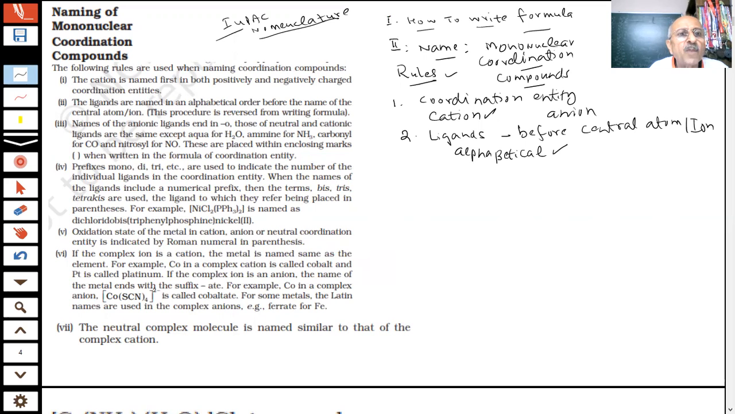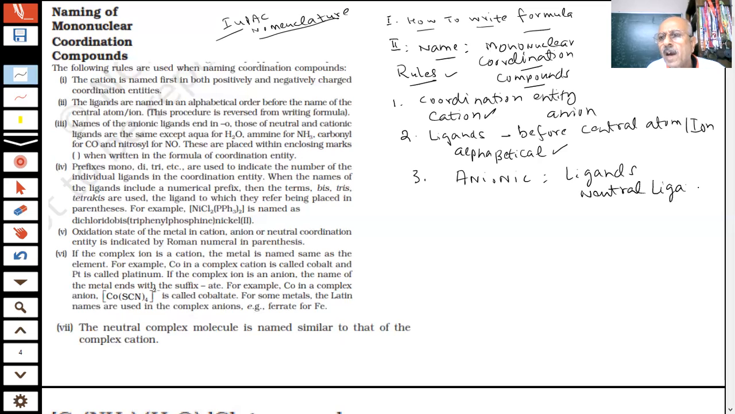Okay. Third point, names of the anionic ligands end in O. This is an important point. Anionic ligands. I am saying there are two types. I will give a list of this now. Anionic ligands, students, and there are neutral ligands.